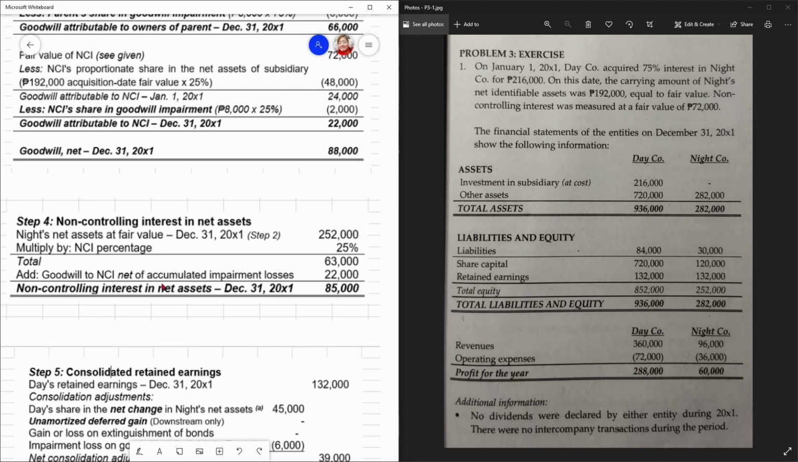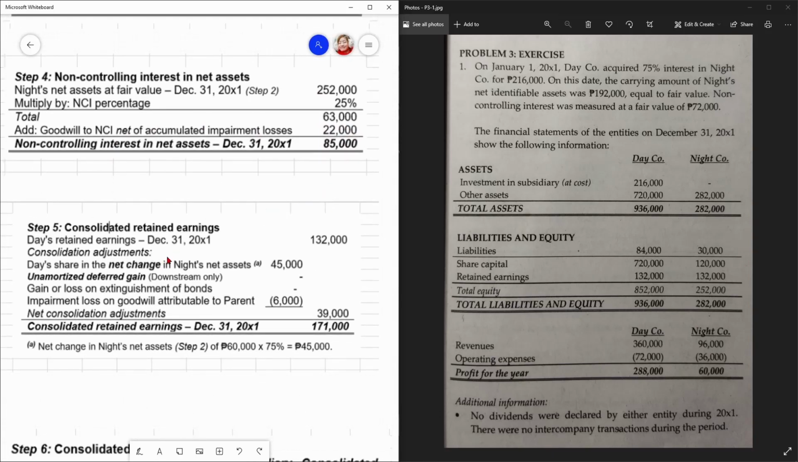Going to step number 4, non-controlling interest in the net assets. Very procedural. Ilang beses ito ginawa natin sa lecture video and the additional material. So, net asset at fair value as of December 31, 20X1, 252, di ba? Multiply by the NCI percentage, 25%, total 63. Then yung goodwill to the NCI, net of accumulated impairment loss, so that's 22,000 galing dito, di ba? So NCI natin in net assets as of the consolidation date, 85,000.